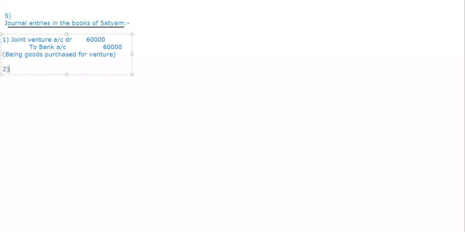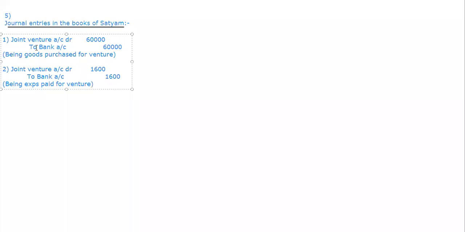This is the first thing. And then after purchasing the goods, he also has spent some money as expenses. So that entry, that expense, means obviously for the venture. So that's why joint venture account debit 1600 to, again we can't write his name, so to bank account 1600, being expenses paid for venture.